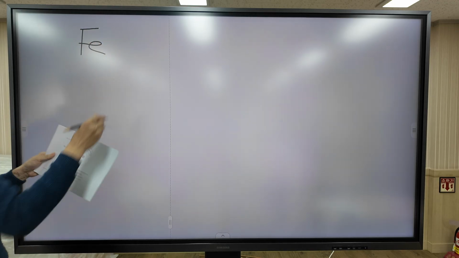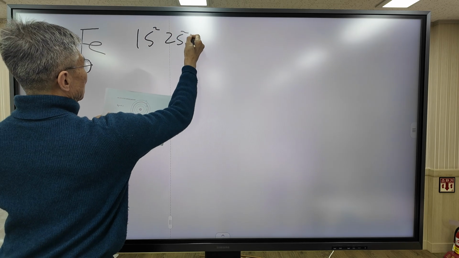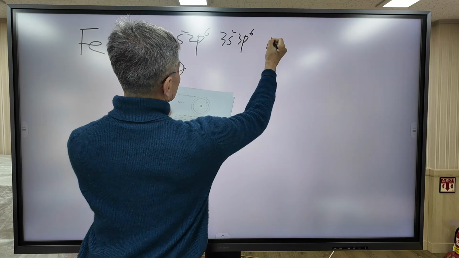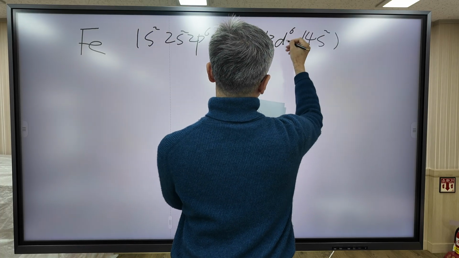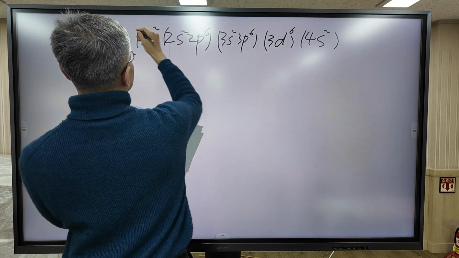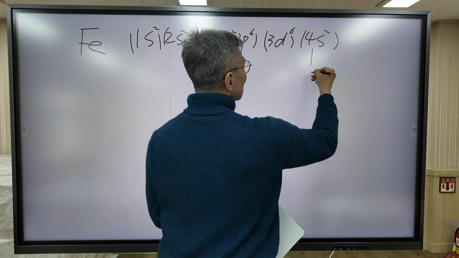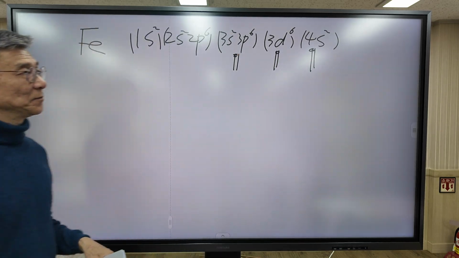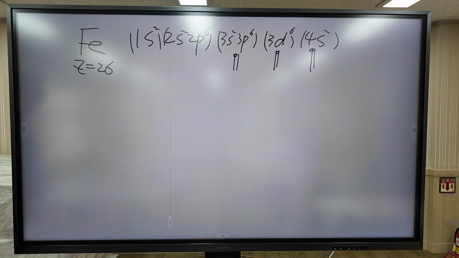I'm going to calculate the effective nuclear charge of the transition metal iron. I'm going to calculate the effective nuclear charge of the 4s2 electron, the 3d6 electron, and the 3s2, 3p6 electrons. The nuclear charge of iron is 26.